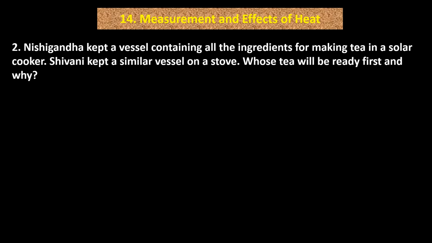Question number 2. Nishigandha kept a vessel containing all the ingredients for making tea in a solar cooker. Shivani kept a similar vessel on a stove. Whose tea will be ready first and why?